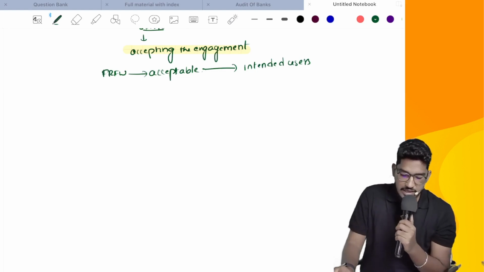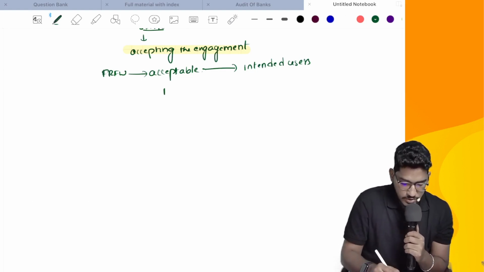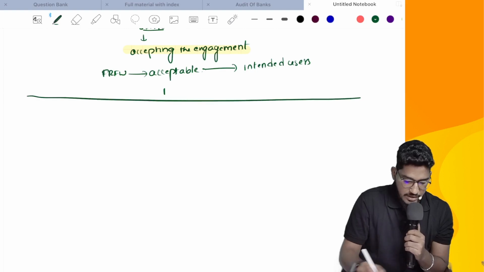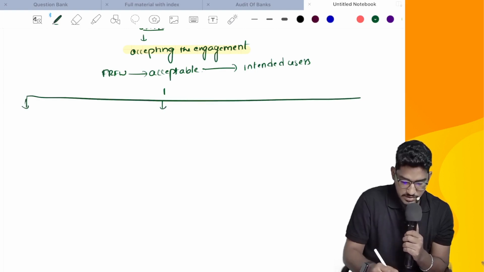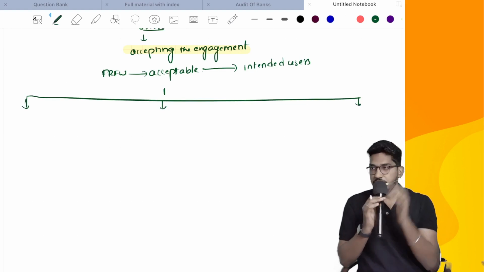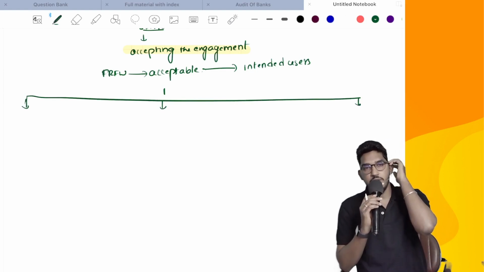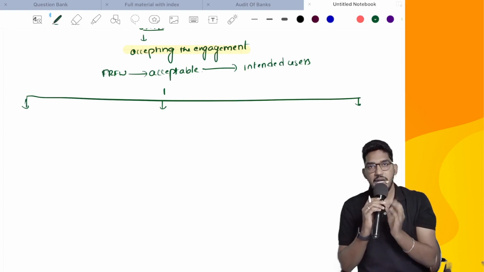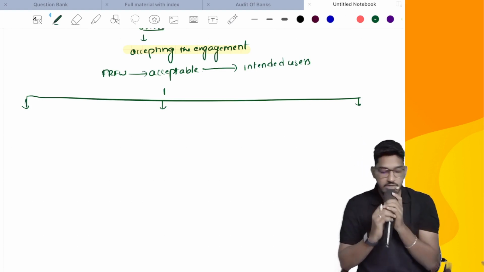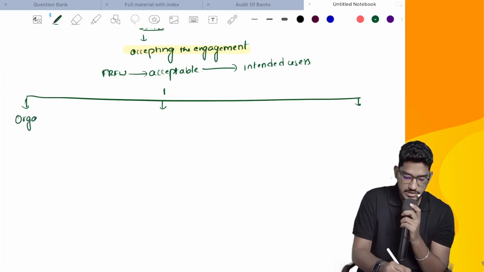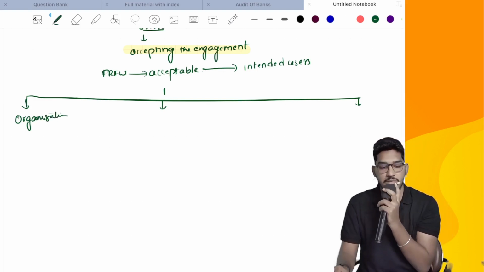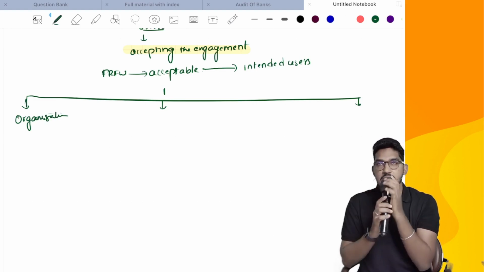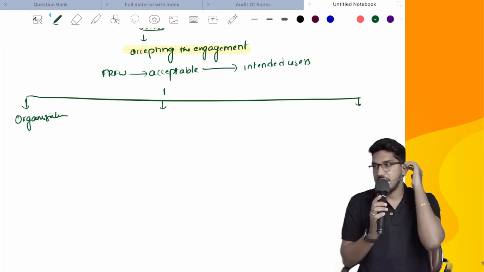Right. And here they say that the financial reporting framework according to which you are preparing the financial statements might come from three places. Might be that the special purpose framework could have been given by some organization. Some standard setting organization has given that applicable financial reporting framework. Say for example, an NGO is getting a funding.